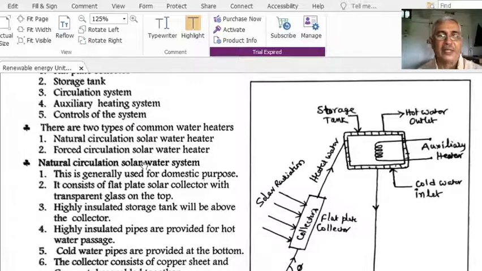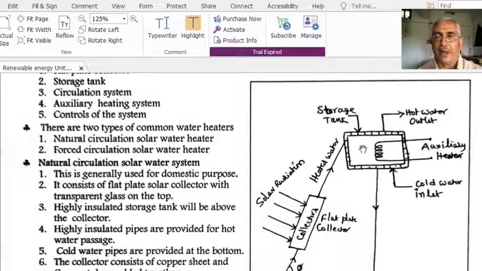Naturally circulated solar water system. Why is it known as the naturally circulated solar water system? Let me tell you the main process. When cold water enters the flat plate collector part, it gets heated. When water is heated, its density decreases. Therefore, it rises up. Therefore, the hot water will automatically rise and go into the storage tank.